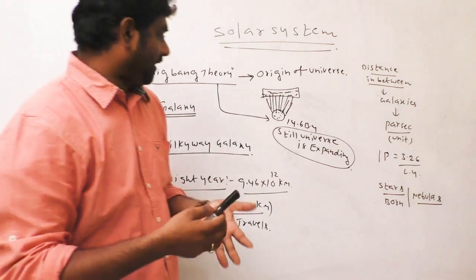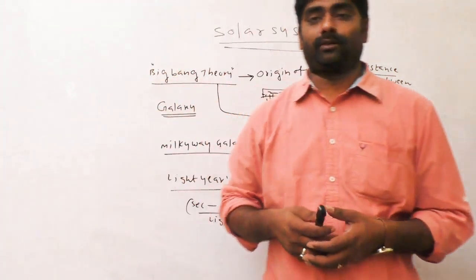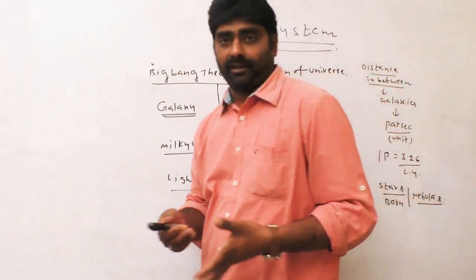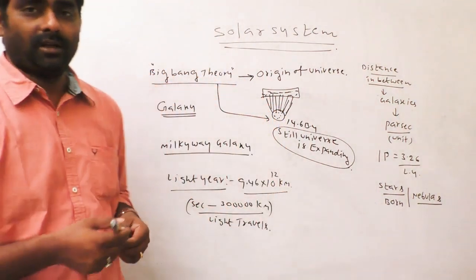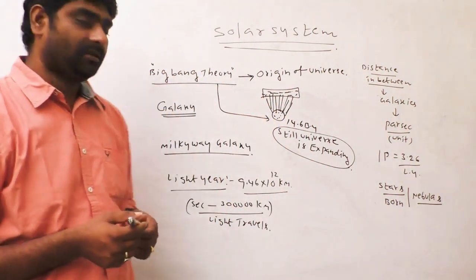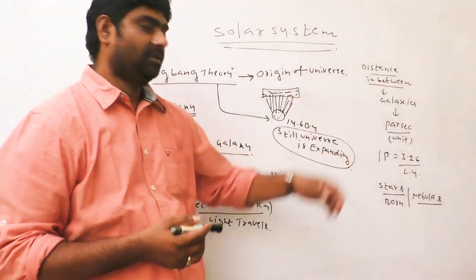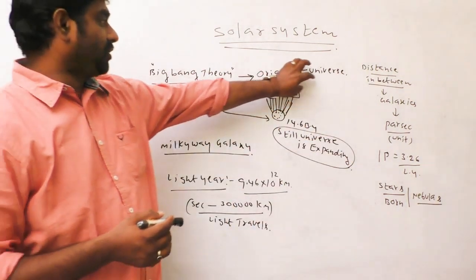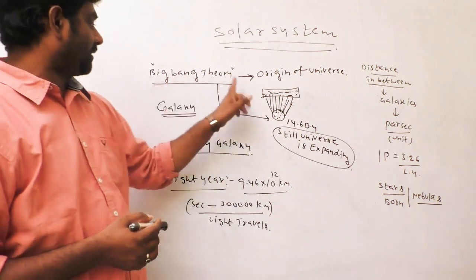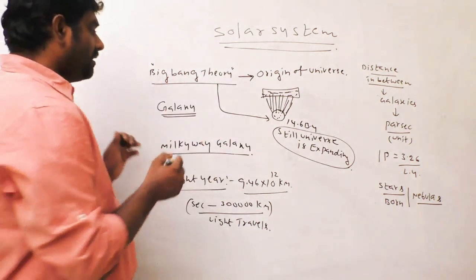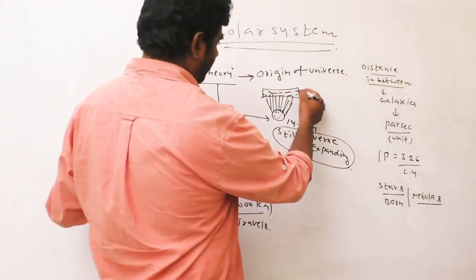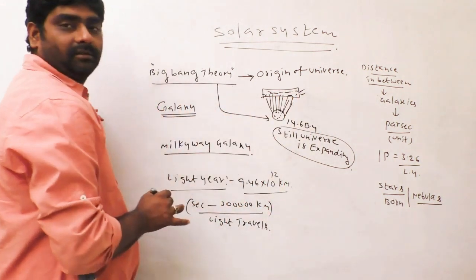That's why new planets are being discovered by NASA. It is happening at present, we have been seeing it in the papers. Origin of universe, which theory says? Big Bang theory. Stars, planets, atmosphere, everything came from this one.